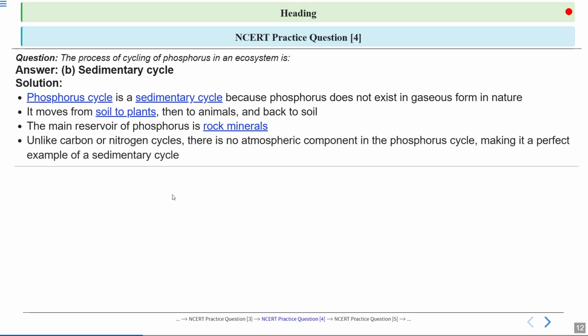Now, the lack of gaseous phase is what truly defines the phosphorus cycle as sedimentary. This contrasts with cycles like the carbon cycle, where carbon dioxide is in the air, and the nitrogen cycle, where nitrogen gas is abundant in the atmosphere.